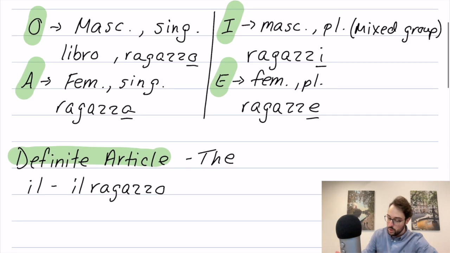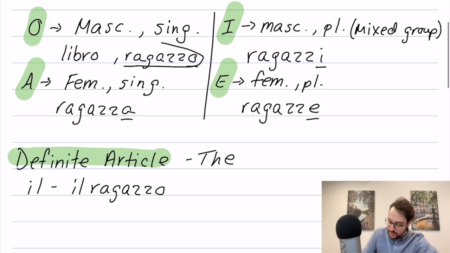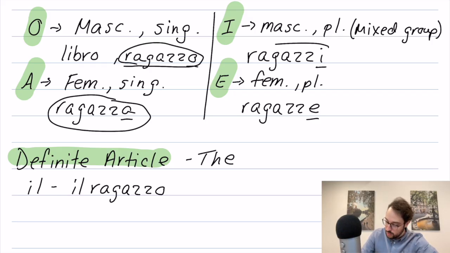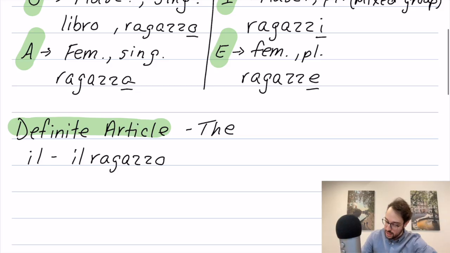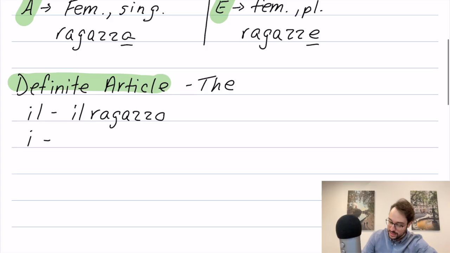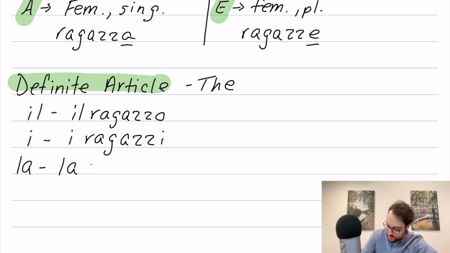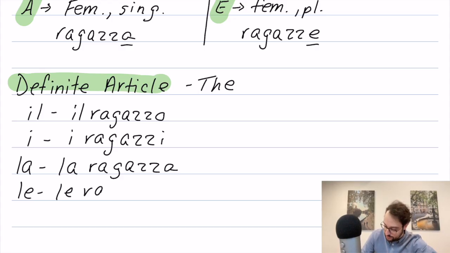So before, we were just covering, like with this word, just how to say boy, girl, boys and girls or guys, like a mixed group, and just girls. That's what we were doing up here. But now we're learning how to say the boy. Then when we make it plural, so masculine plural words end in I, or the letter I. I ragazzi. Now let's do for girls. La, such as la ragazza, feminine singular. And feminine plural, le, as in le ragazze.